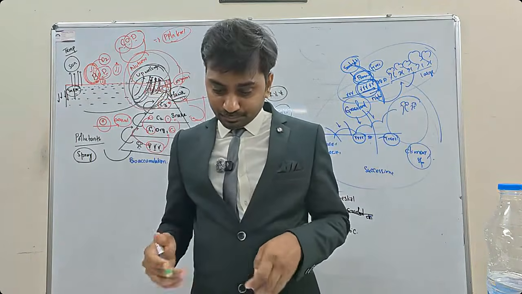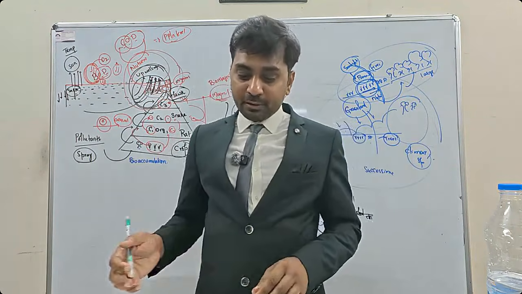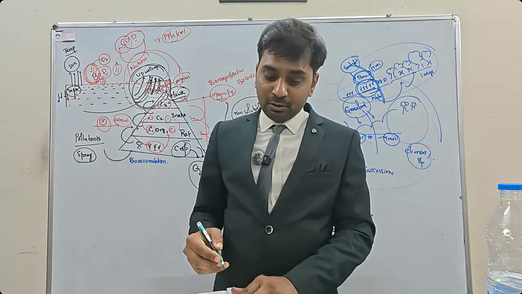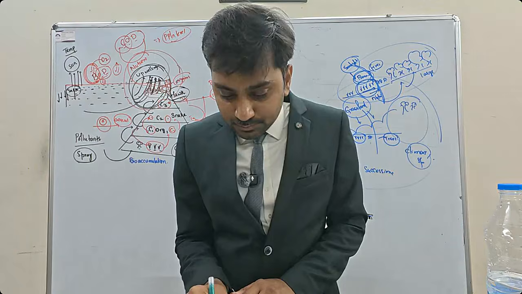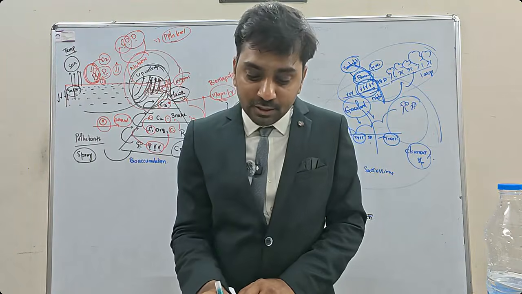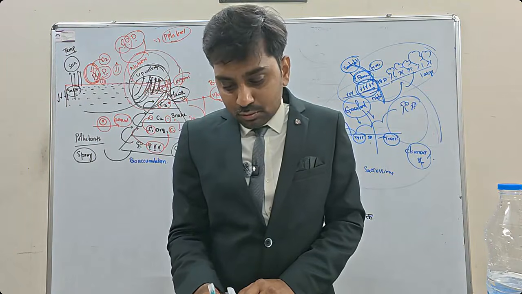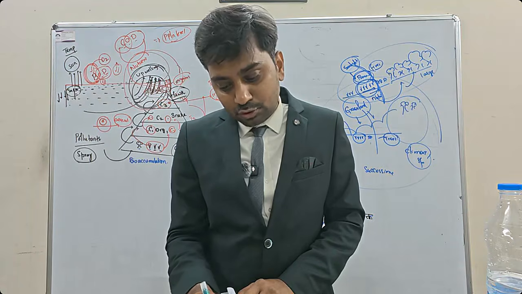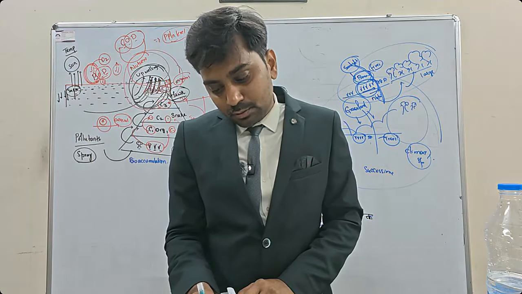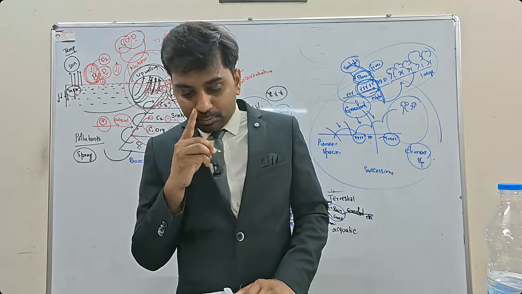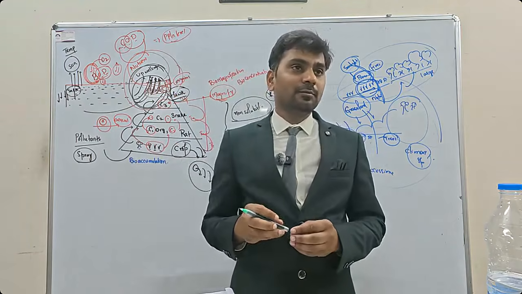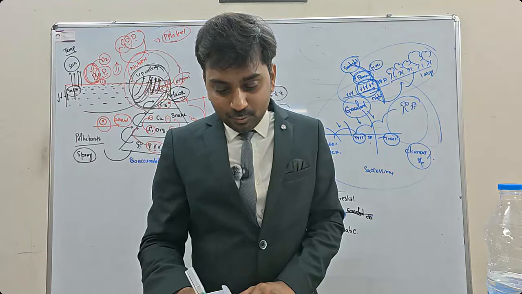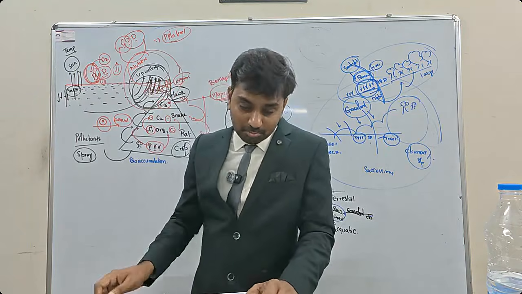Next one, what would happen if phytoplankton of ocean is completely destroyed for some reason? Phytoplanktons. What are phytoplanktons? These are producers in oceans. Movable microscopic plants.